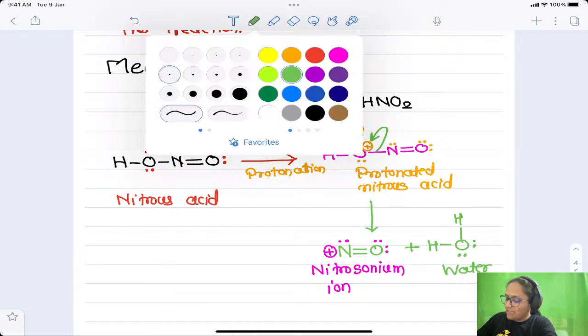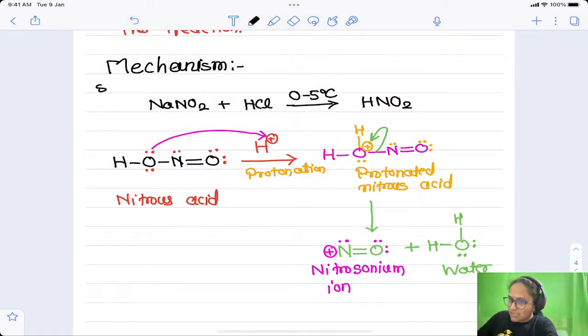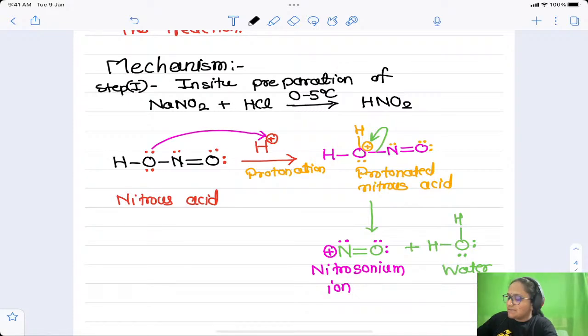I will give names to these steps. In step number 1, what we have seen is the in situ preparation of nitrous acid, that is HNO2.